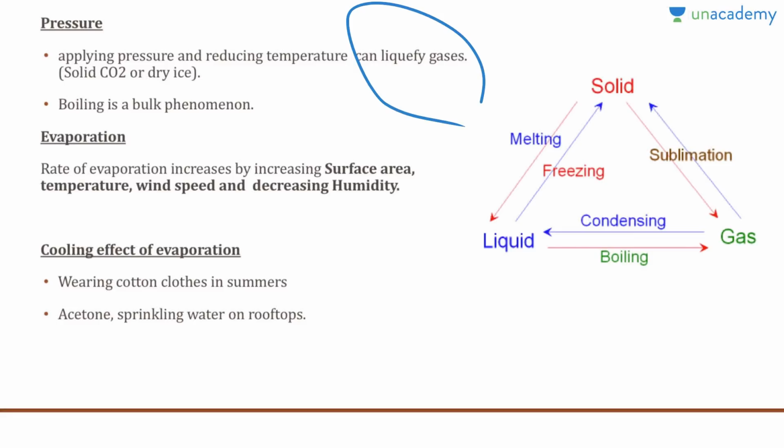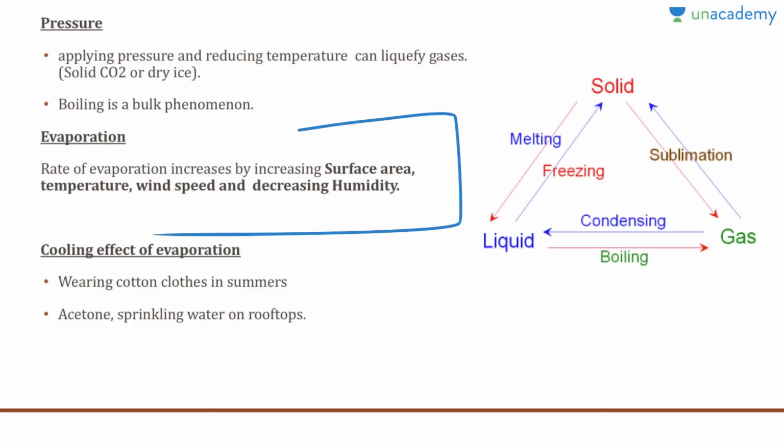And evaporation: the rate of evaporation increases by increasing the surface area. Obviously, you have more area for evaporation. As you increase the temperature, it gives rise to more kinetic energy, and more wind speed creates a better environment for the particles to evaporate. And as you decrease the humidity, obviously, if the atmosphere is already saturated, you cannot add more particles from a liquid state to a gaseous state. So the rate of evaporation depends on these factors.